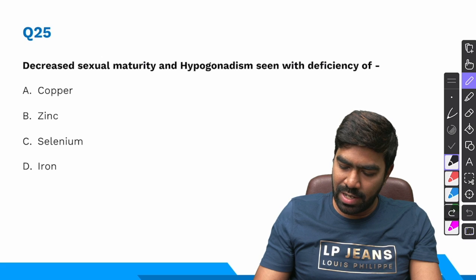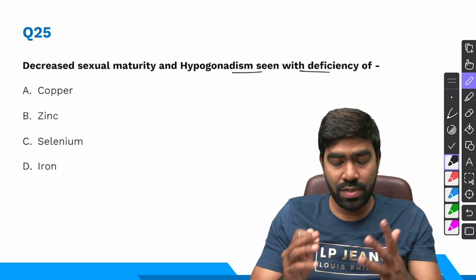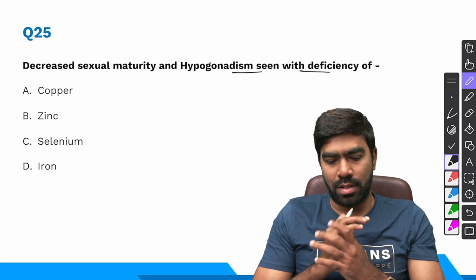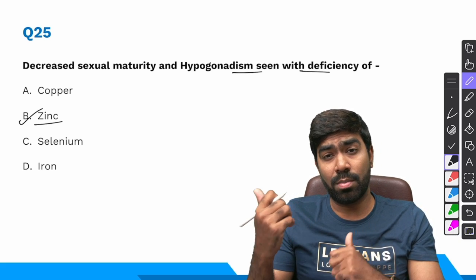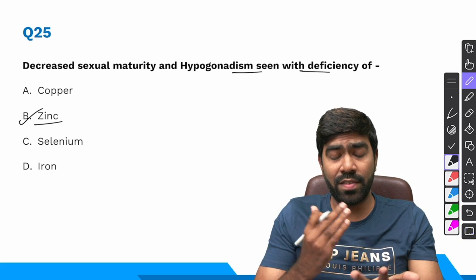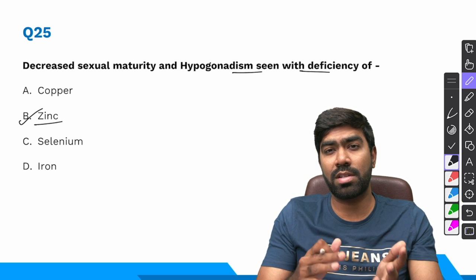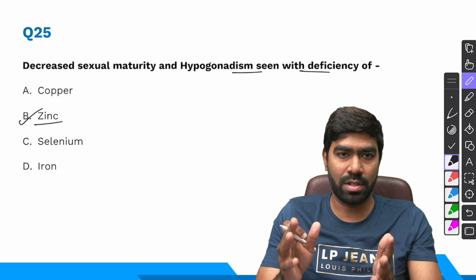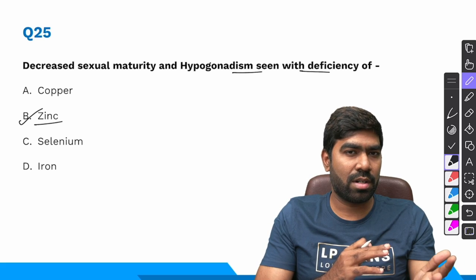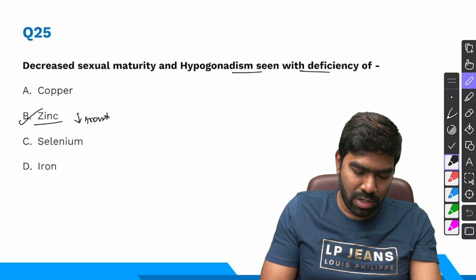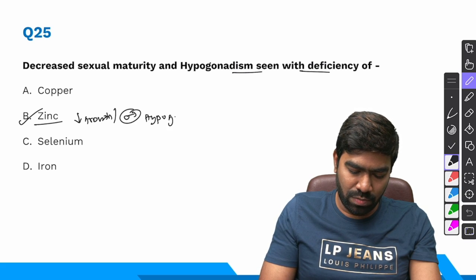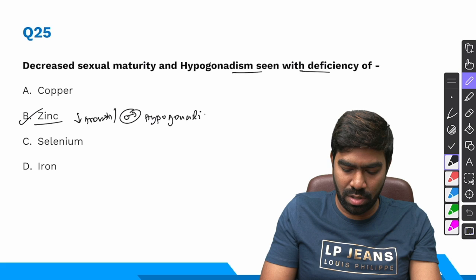Moving to question number 25, decreased sexual maturity and hypogonadism is seen with deficiency of which micronutrient? The answer is zinc, because zinc deficiency is such a common deficiency. According to the WHO report, 17% of children in developing countries and third world countries tend to have zinc deficiency. Zinc deficiency in children is associated with two important problems. One is growth retardation, and second is hypogonadism, especially in male children, and because of that you can have decreased and delayed sexual maturity.